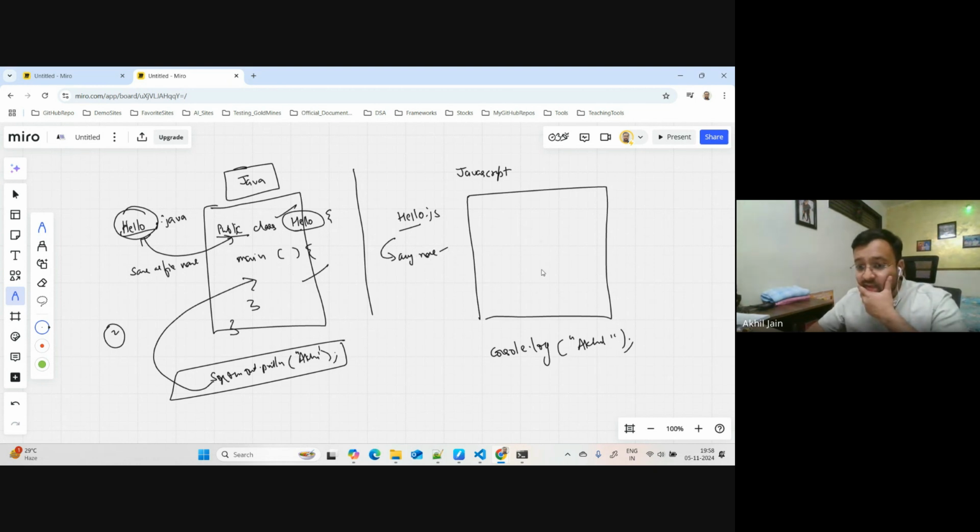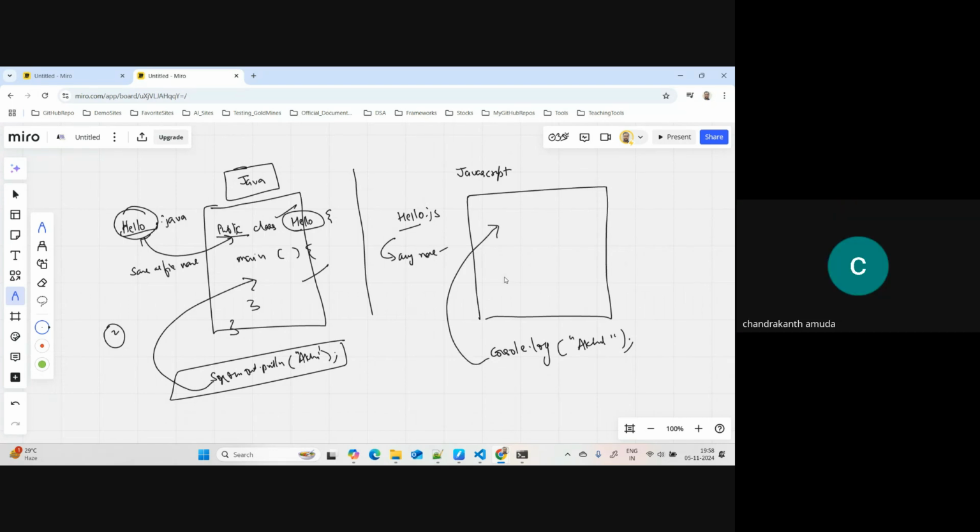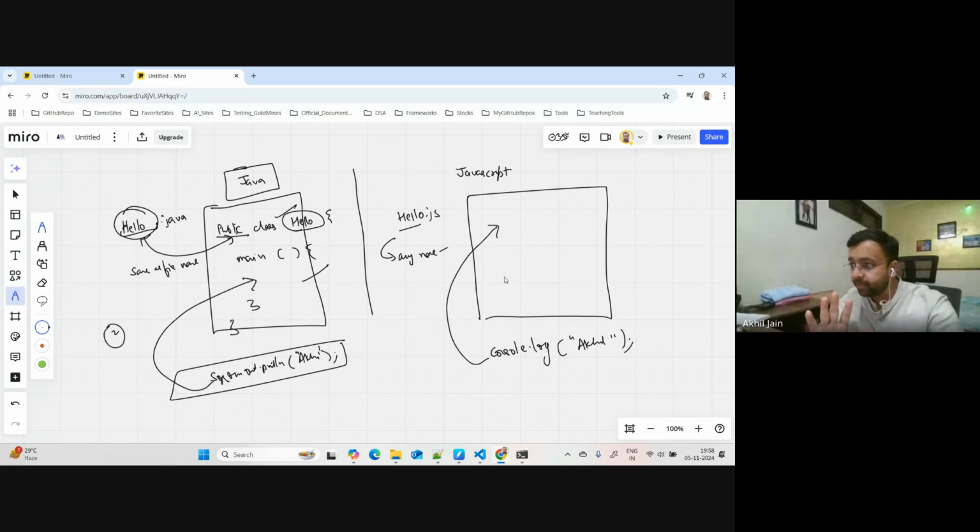The second thing is, okay, I need to write this code, right? Should I create a class, a function, and then place it inside this, like how I was doing in Java? Or I can just simply put it here directly. Directly, right? So everyone understand this part also, right? That in JavaScript, there is no need for you to even create a function. You can just directly place this code in the JavaScript file, try to run that file, and it will work.